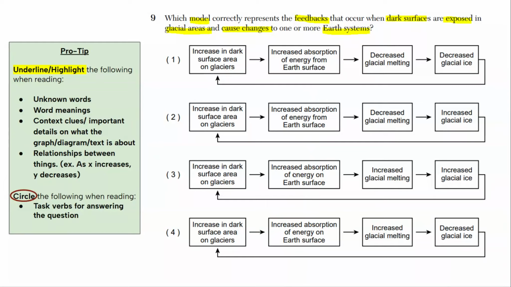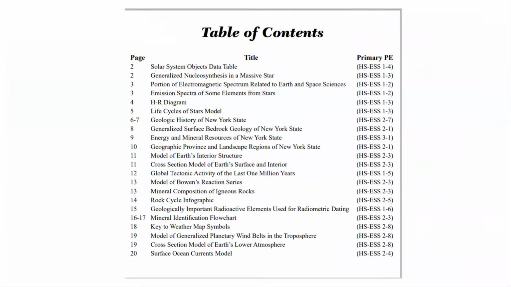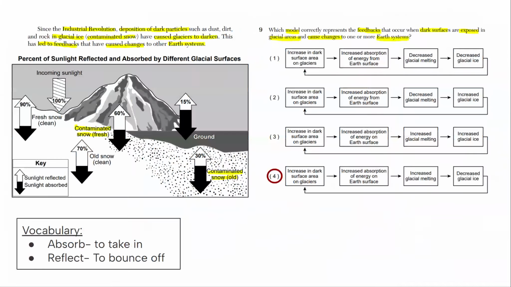So dark surfaces normally absorb a lot more energy than light surfaces, but is that decreasing or increasing the melting? Let's look at the table of contents real quick. There's not much about glaciers, so we need some background knowledge. First, you need to know what absorb and reflect means.